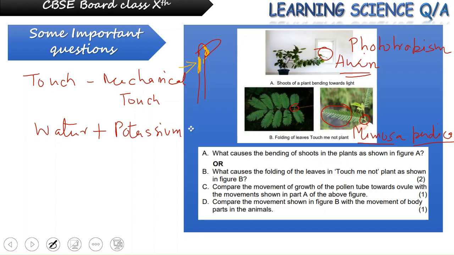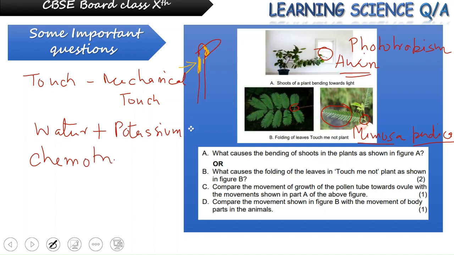Next, we have to compare the movement of growth of the pollen tube towards the ovule with the movement shown in part A of the above figure. Again, the movement of the pollen tube towards the ovule is an example of chemotropism.